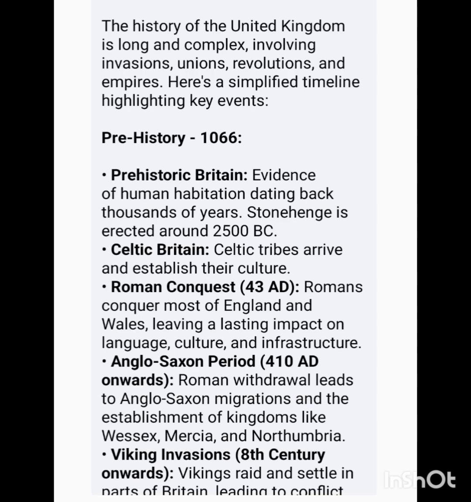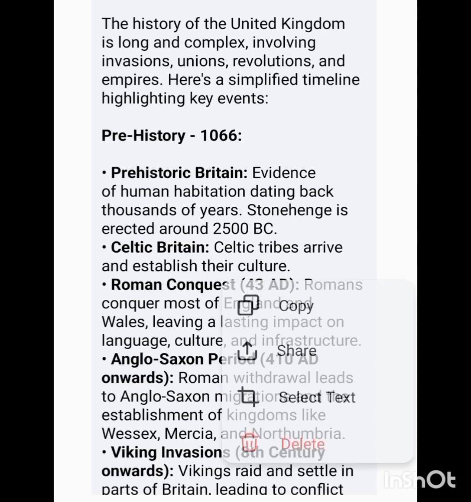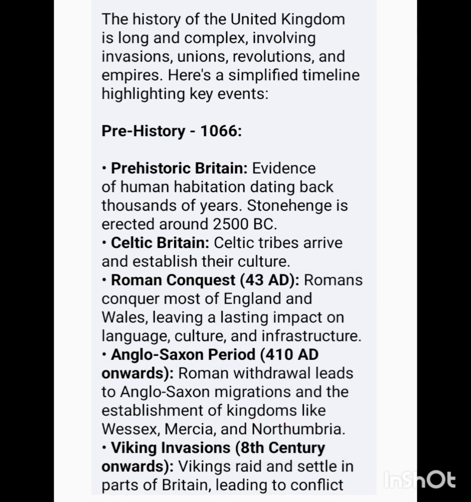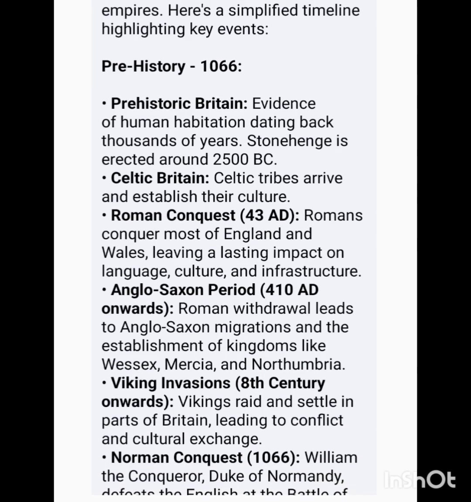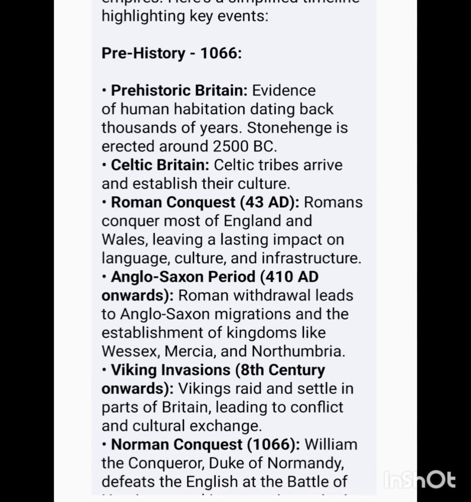The history of the United Kingdom is long and complex, involving invasions, unions, revolutions, and empires. Here's a simplified timeline highlighting key events. Prehistory to 1066. Prehistoric Britain. Evidence of human habitation dating back thousands of years. Stonehenge is erected around 2500 BC.